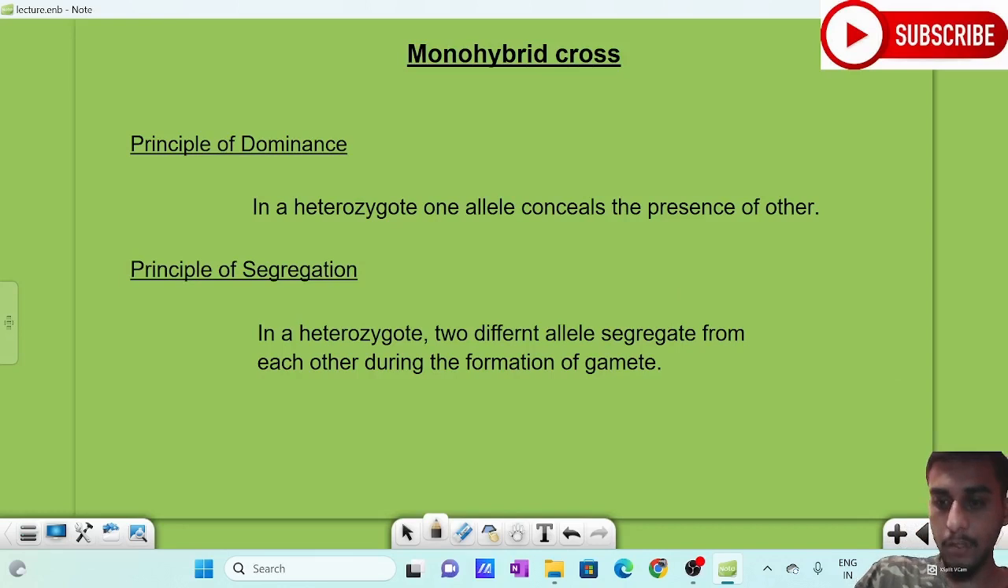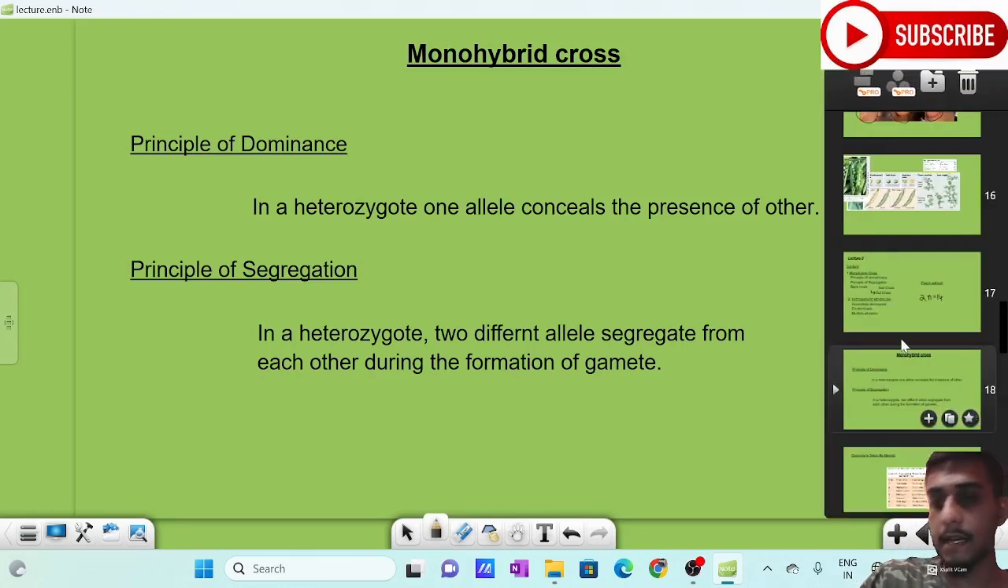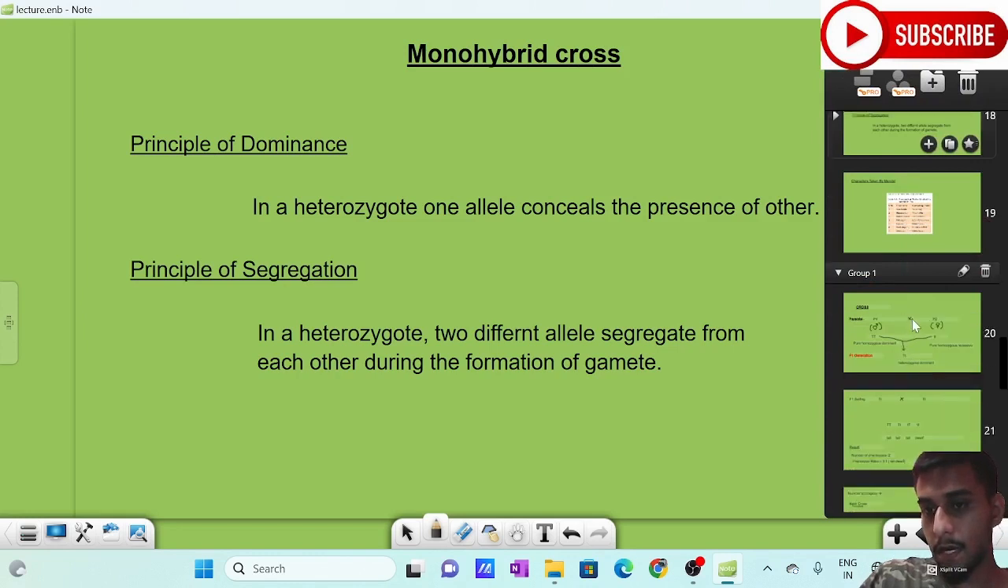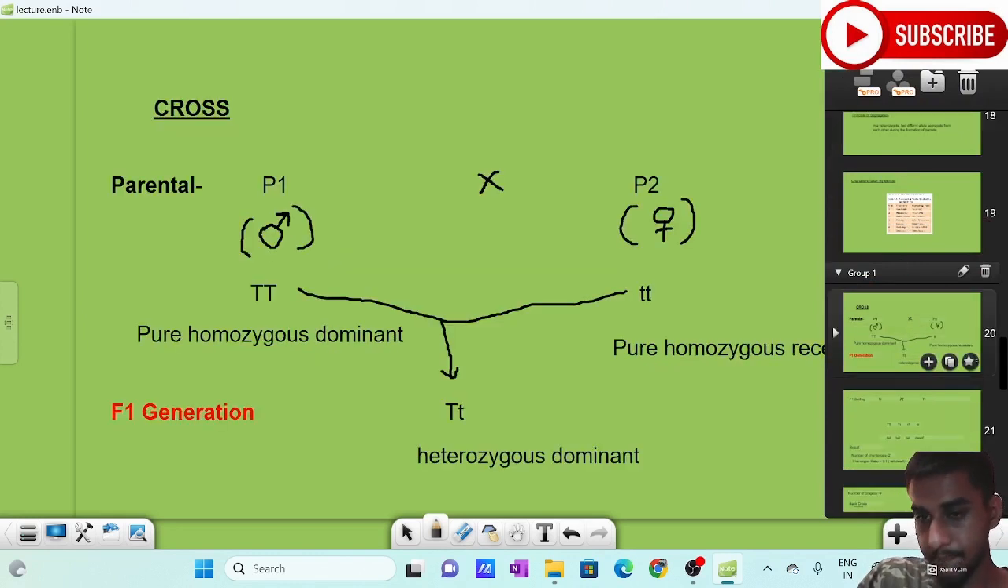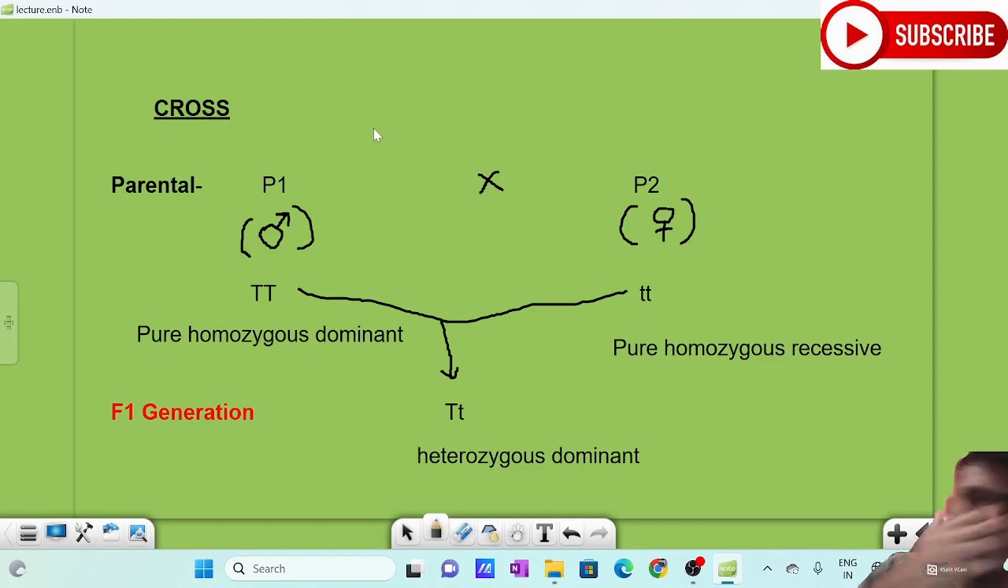So we are going to the most interesting experiment. Let us start our experiment. We are going to take two parents. First we are studying the monohybrid cross. There are other crosses which we will learn in the next part. In this lecture we will be dealing with the monohybrid cross.